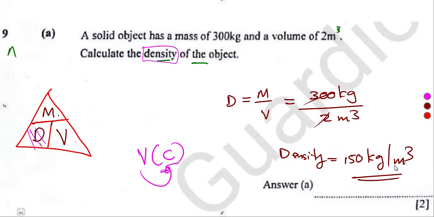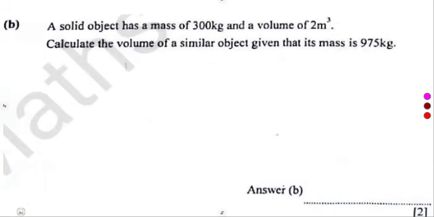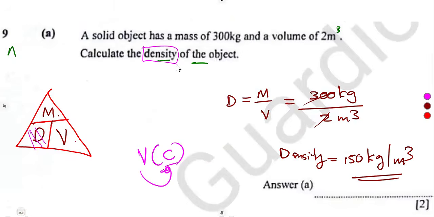You're done. Then the B part of our question is that a solid object has a mass of 300 and a volume of 2. If you check, this information that you're given is the same as what we had here before, where we had a solid object with a mass of 300, and we calculated the density of that object. We have got the density there, which gives us a relationship between the mass and the volume of the object.